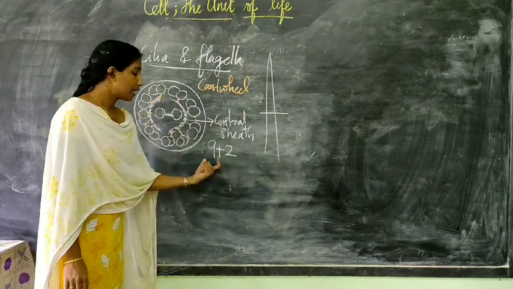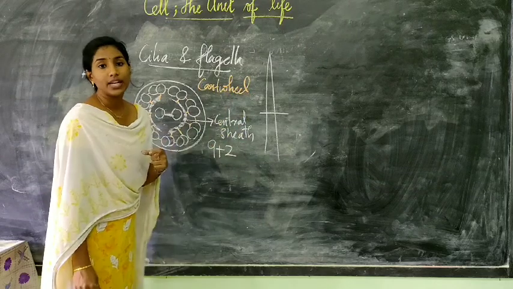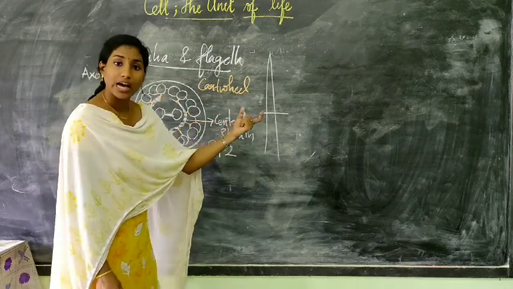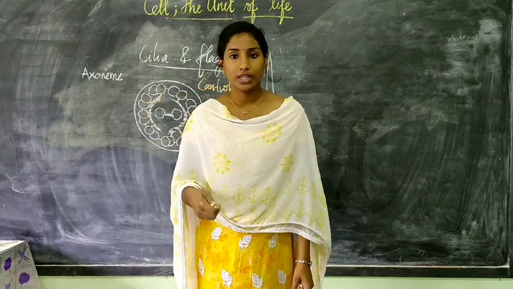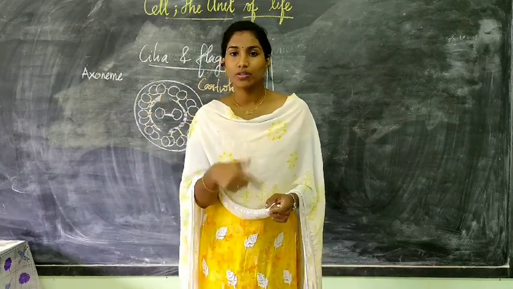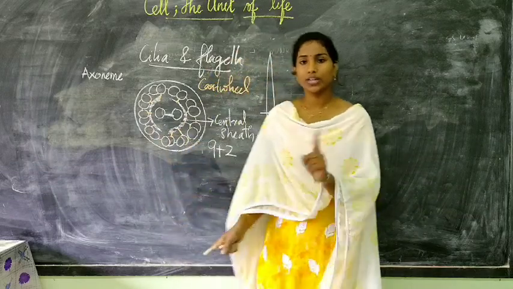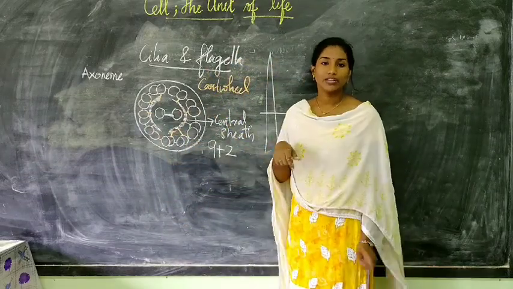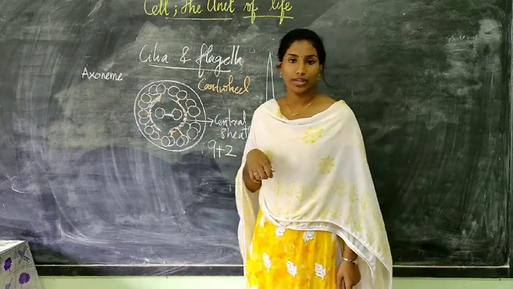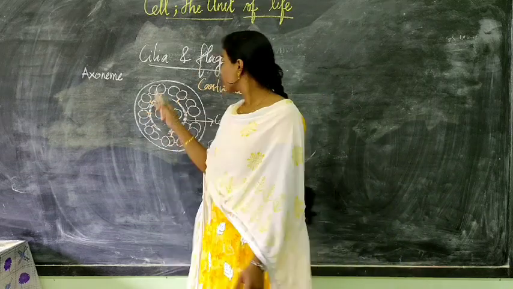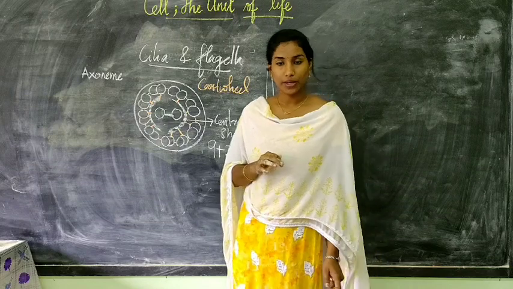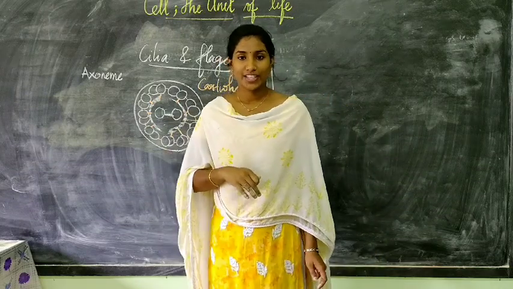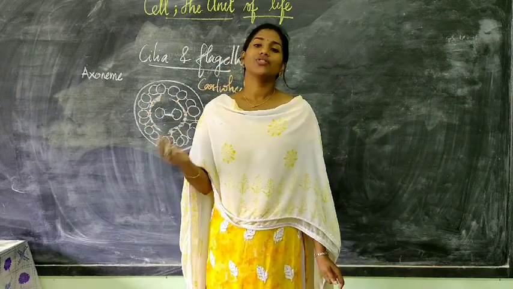Cartwheel means a bullock cart, and the cart and its wheels, like the spokes of a cycle wheel radiating out. Alright, so this was about our cilia and flagella. Now we will meet in the next section with the further cell structures present.